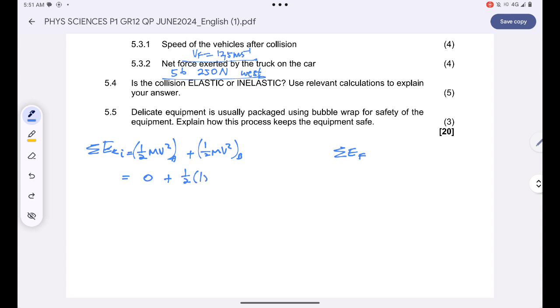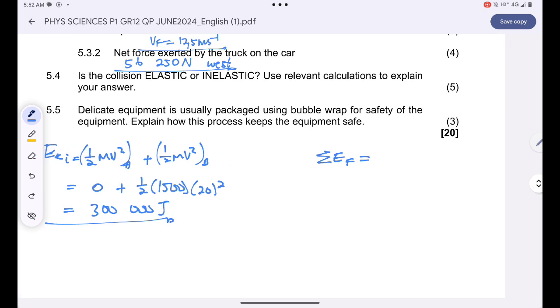But the truck was moving at a constant speed of 20 meters per second. So the kinetic energy before collision is just 1 over 2 multiplied by 1,500 multiplied by 20 squared. That's basically 300,000 joules.